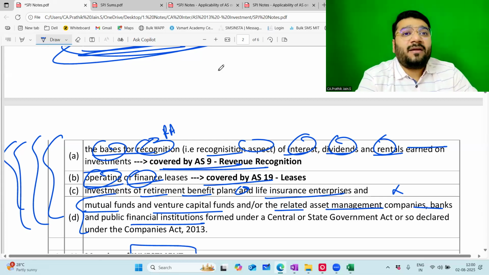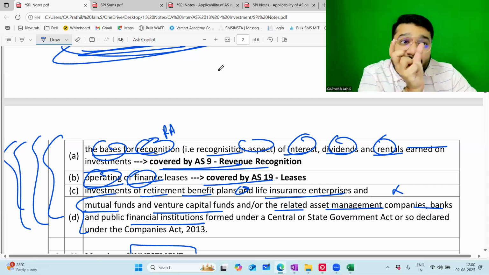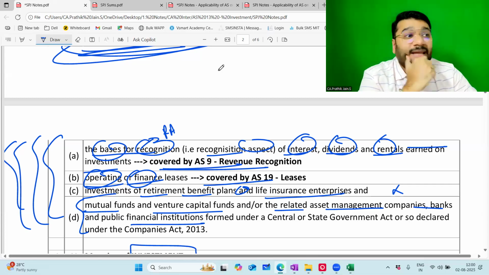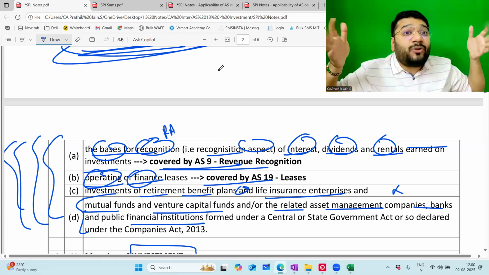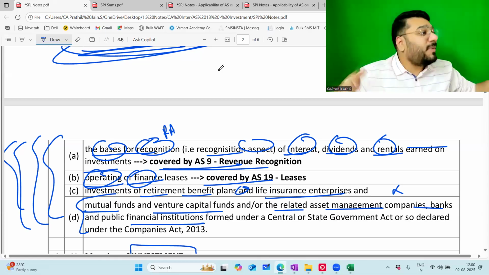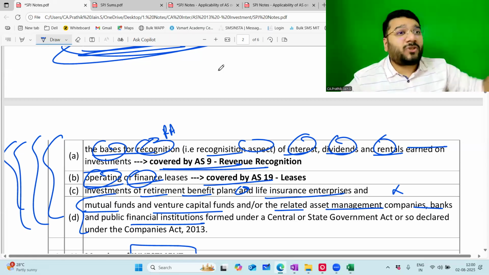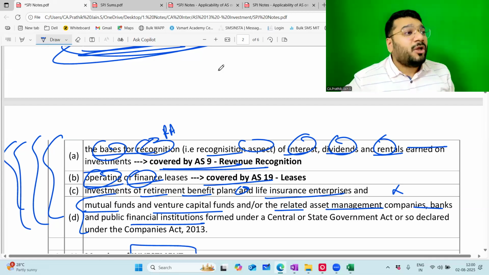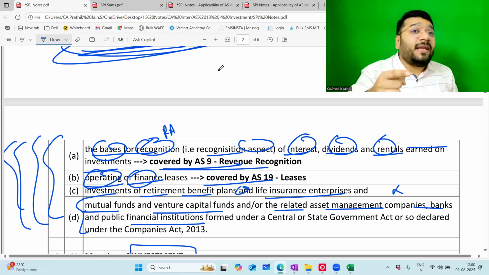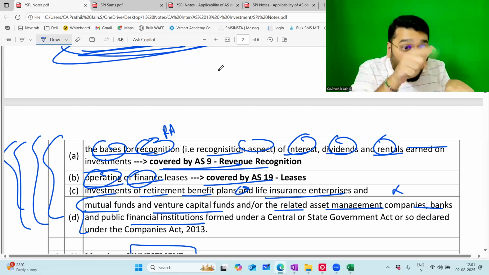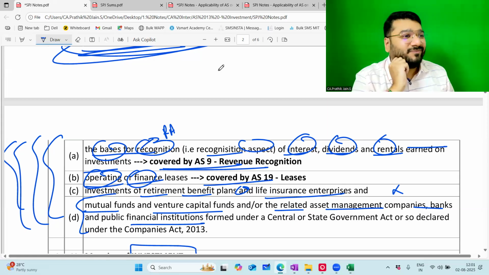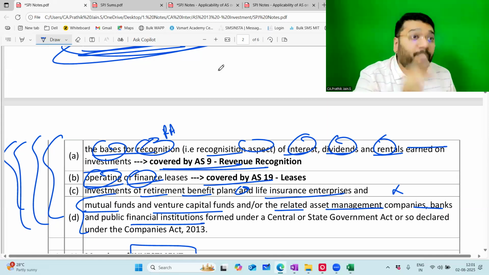But AS13 says that all that we discussed now is not investment. In AS13, the meaning of investment is very narrow. In general, when we discuss, we give a very broad meaning to the word investment. According to us, wherever you put the money, it is investment. Some people will say if I put money in buying stocks, that is investment. So AS13 came out with a clarification that everything and anything where you put the money is not investment. I will tell you what is investment as per AS13. If you're putting money into that, then that is investment, and the accounting for that you'll do as per AS13. That is the reason AS13 had to come out with the proper meaning of investment.